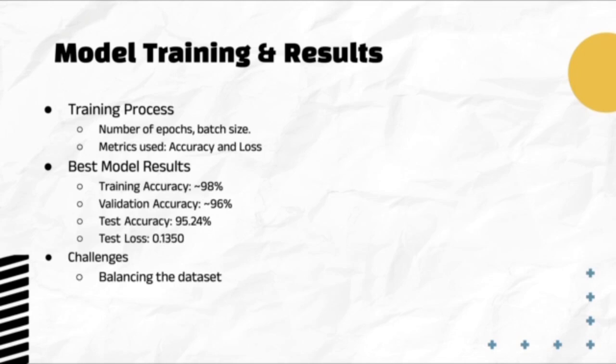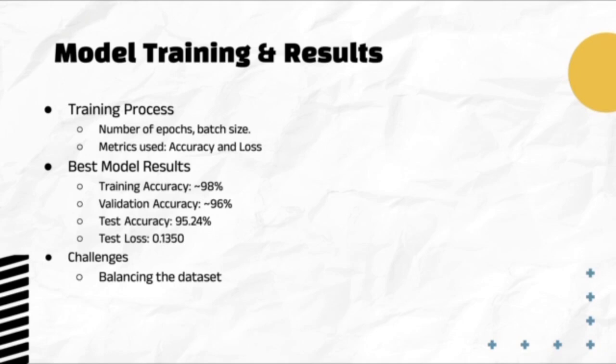And then we played around with the callbacks. So we had early stopping configured, and then we also had reduce LR on plateau. So as soon as the validation loss hit a certain plateau, then we would reduce the learning rate. And we also played around with the learning rates, and the best one we had was 0.001. That's when we got the highest accuracy.